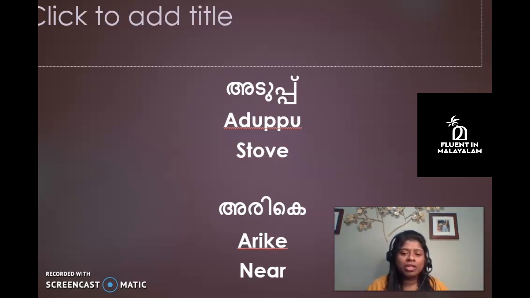Stove here means it's not the type of stove that we see in modern kitchens. It is the thing that they make with stones, we can call it primitive, but they are still there in the kitchens, definitely in Kerala. That is what is called aduppu, where they use minimum three stones to put up a natural stove. It's not the modern ones. Aduppu. Then the next one is Irige. Irige is a synonym for aduthu, so it is the same thing, near.